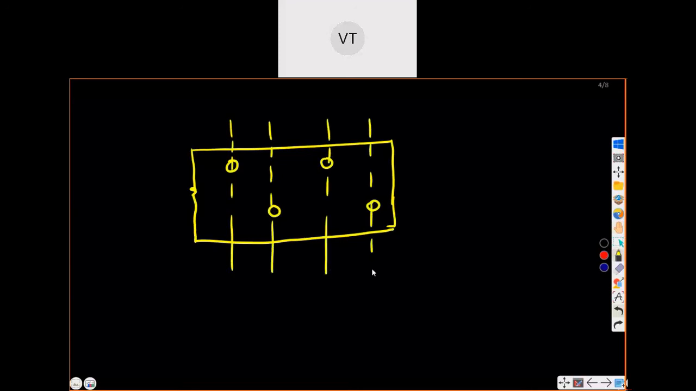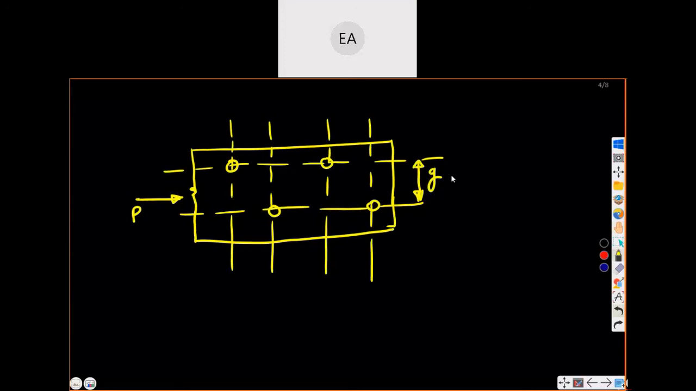Now please draw with me if possible. Now see, you tell me this distance is called what? Load is applied like this. So this distance is called gauge, gauge length, gauge distance. And generally this should not be more than 75 mm.